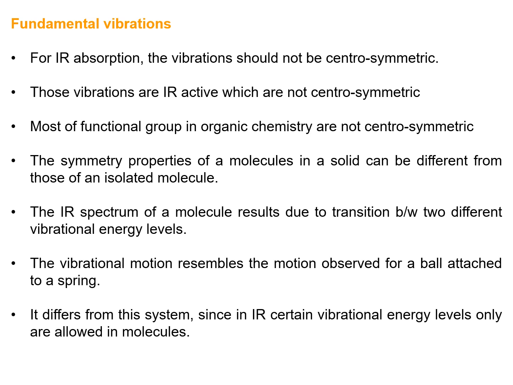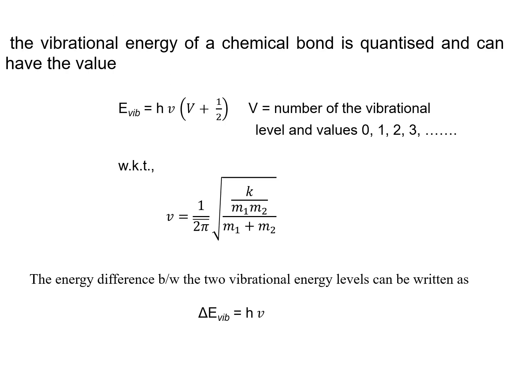So the vibrational energy of a chemical bond is quantized and can have the value E vibration, the vibrational energy of that chemical bond, which is equal to h nu (V plus 1 by 2).